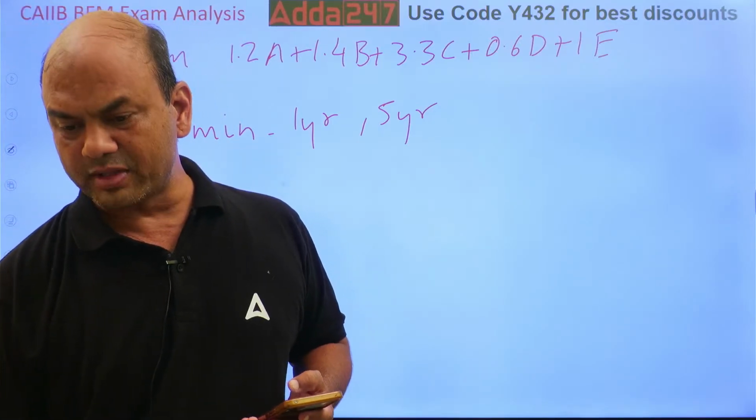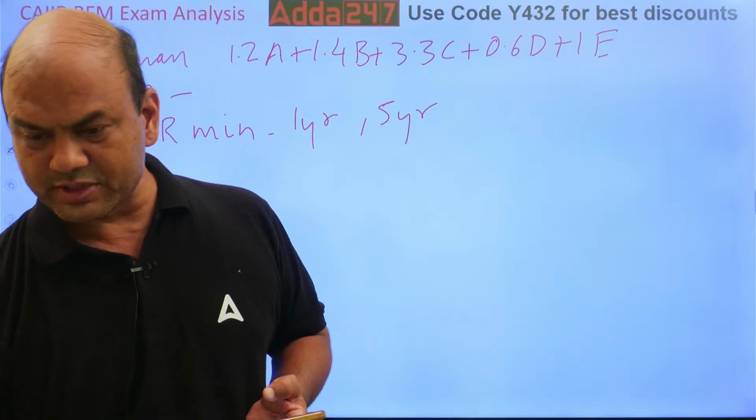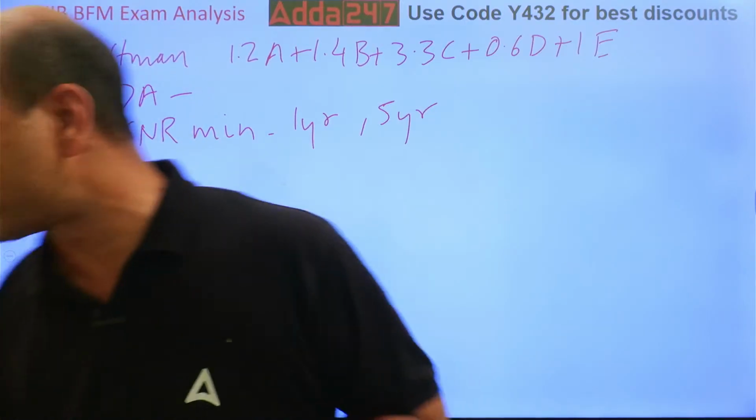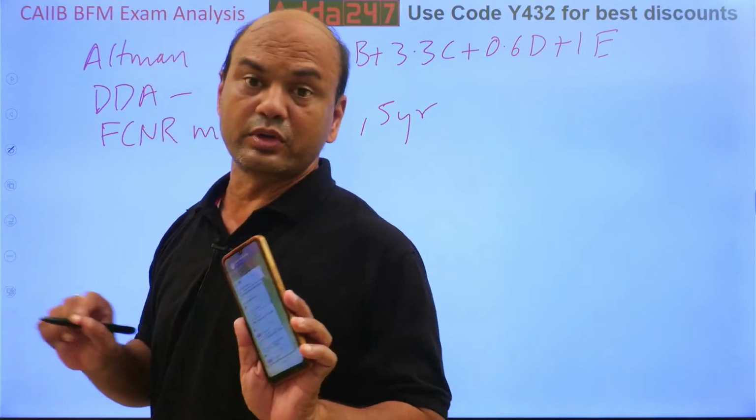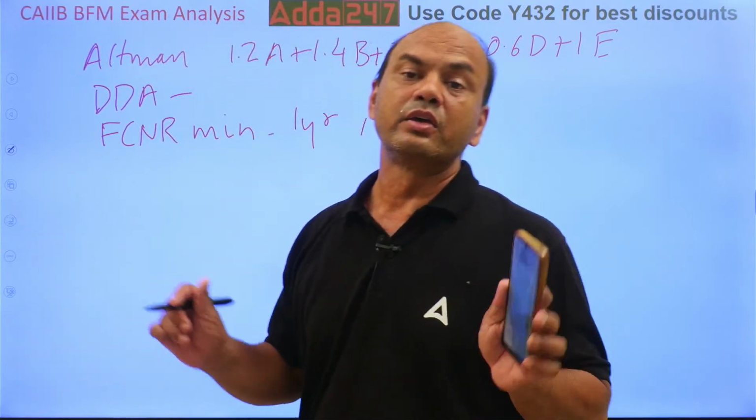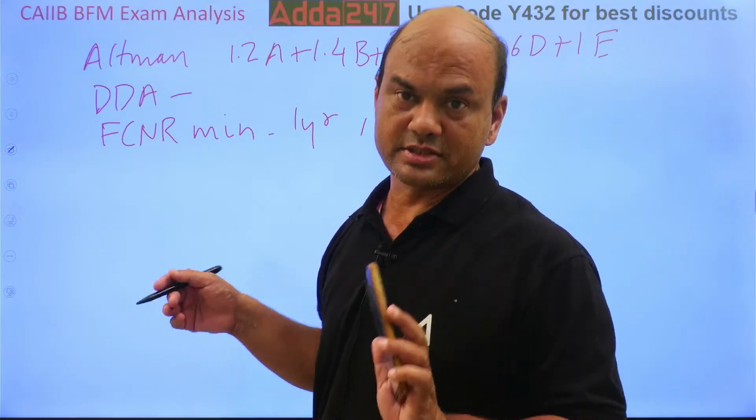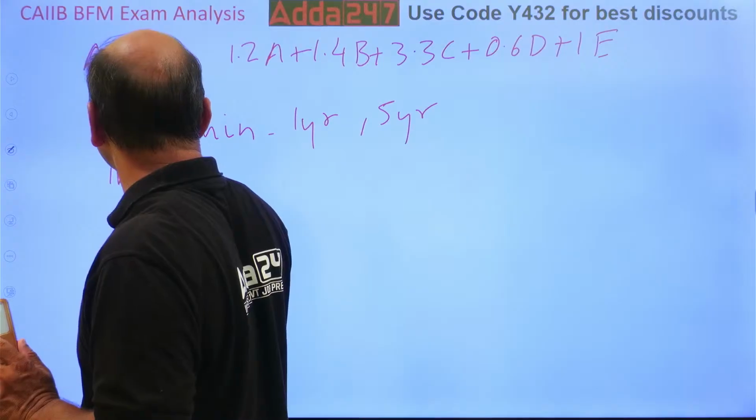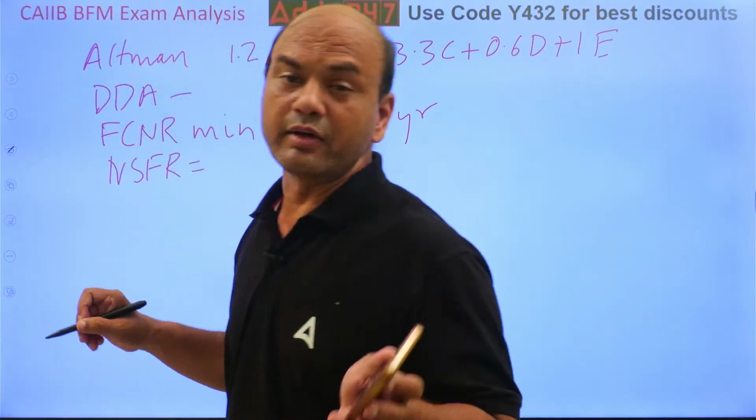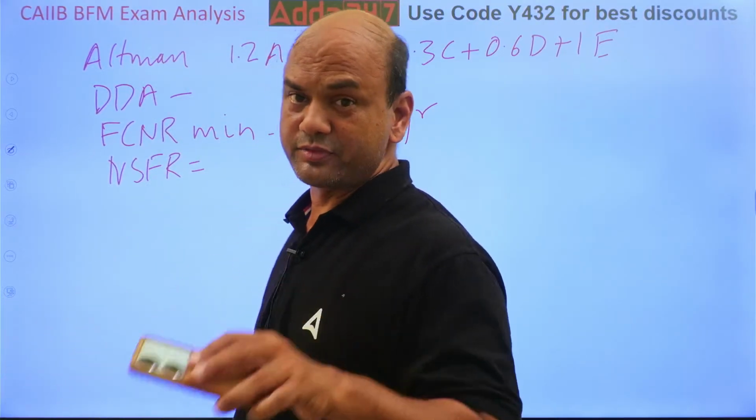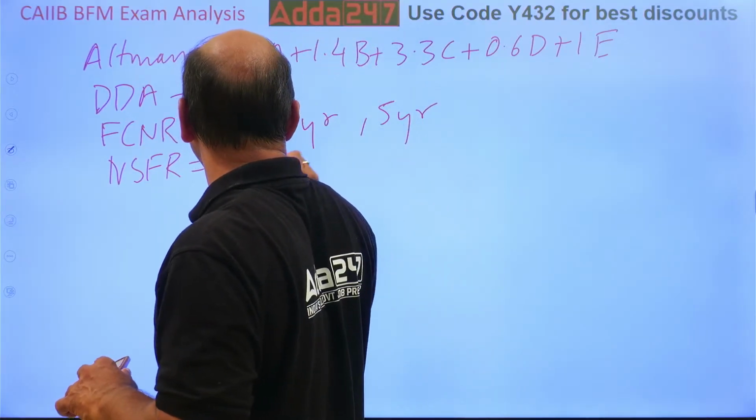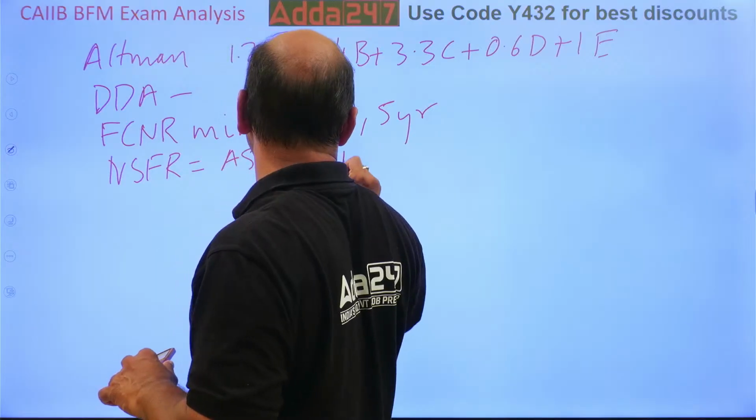So what is the formula here? NSFR, they have not posted the right question. What is NSFR? I'll tell you. If it is asked, I don't know the question. Only it is posted that a question on NSFR was asked. So NSFR equals available stable funding, ASF, upon required stable funding, RSF.